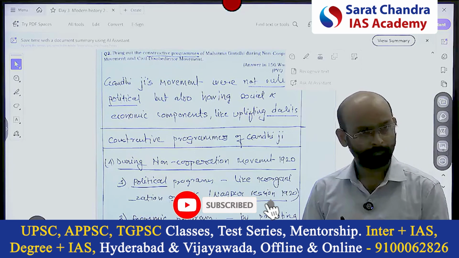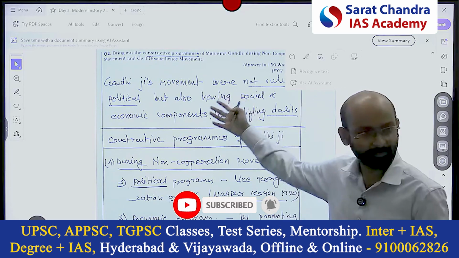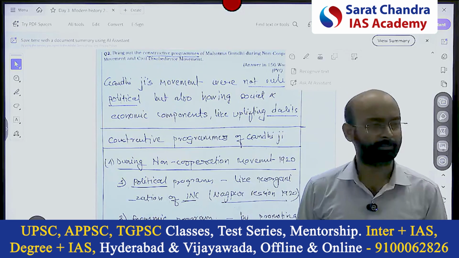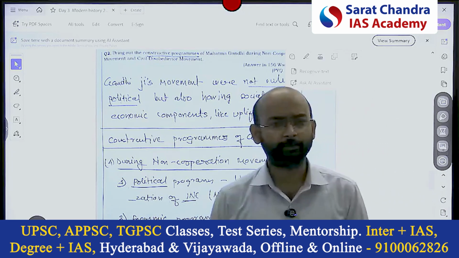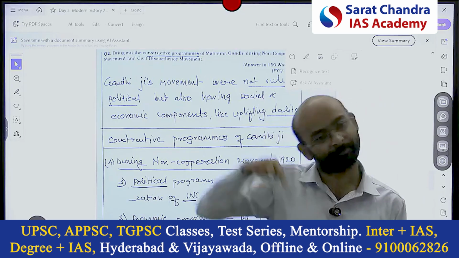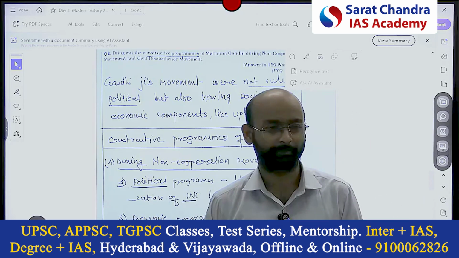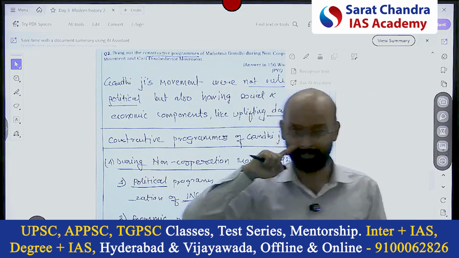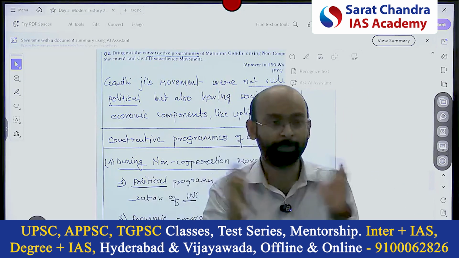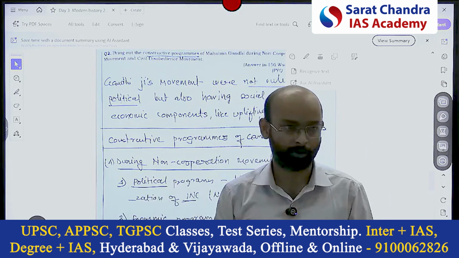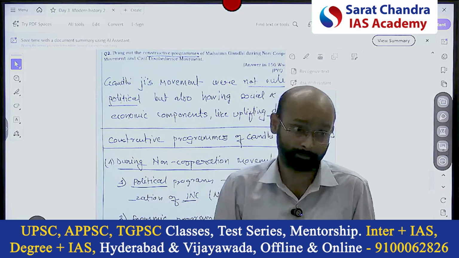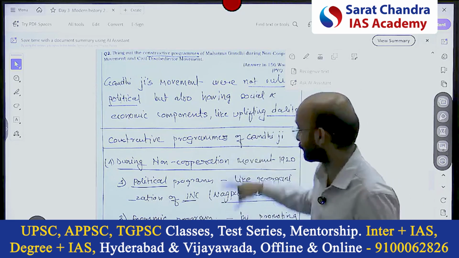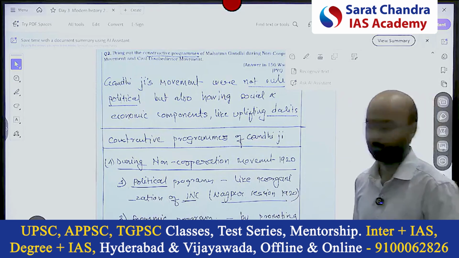But then that will be repetition in the body also, no? So in the introduction, don't write the same thing that is going to be in the body. Either talk about what is behind it. What was the intention behind it? The intention was to make it a more inclusive and broad-based movement, not only political but also social. Right? In the conclusion, we don't write the same thing which we write in the body.